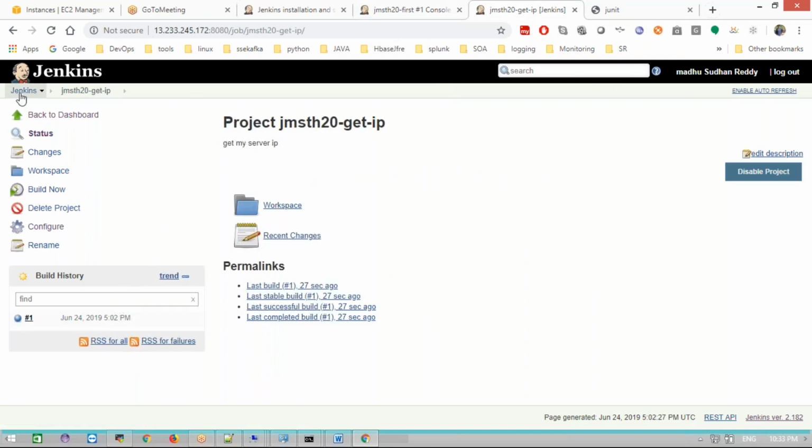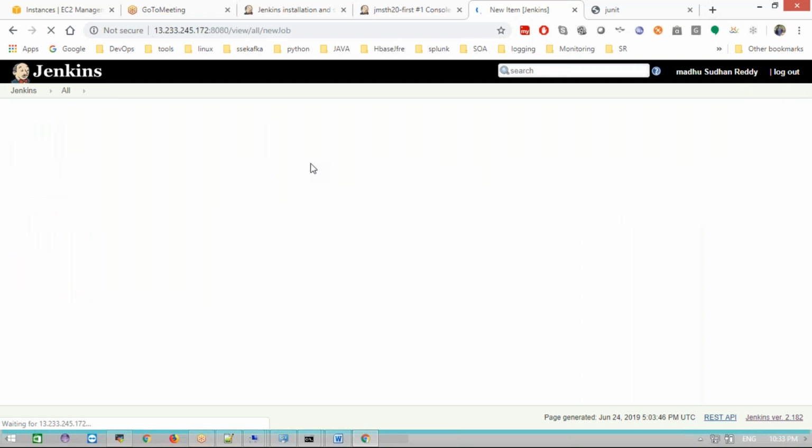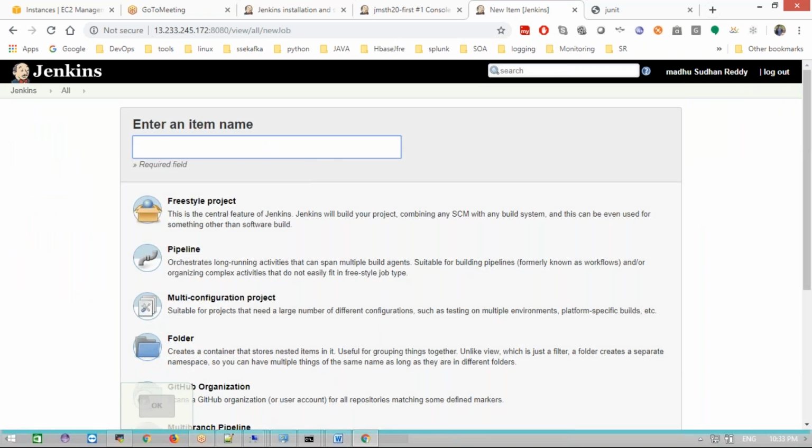Now, I'm going to create one more project. In this project, I want to get the source code from my GitHub and keep it in my local Jenkins workspace. How to do that? Listen very carefully. New Item, let me create that.